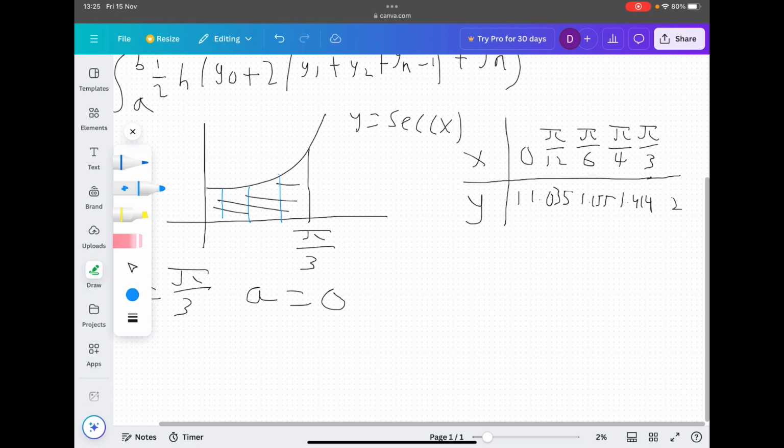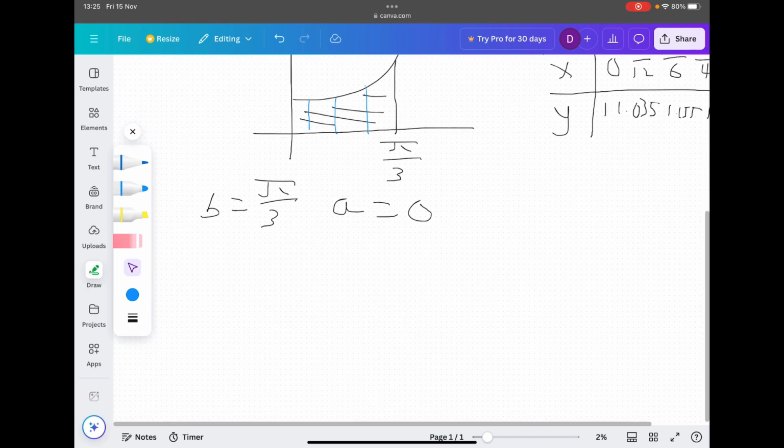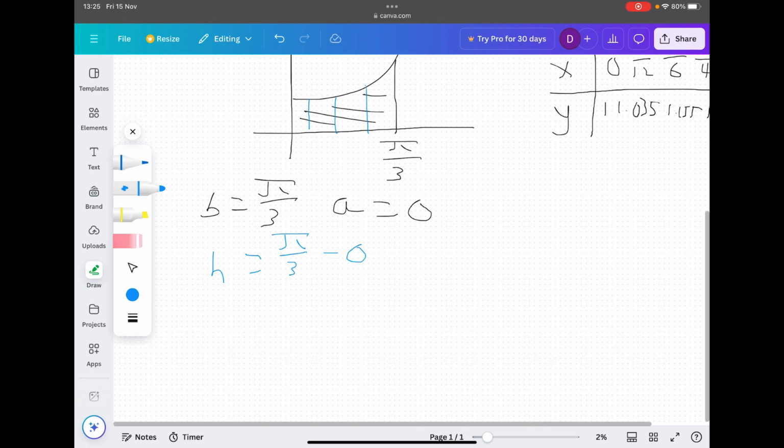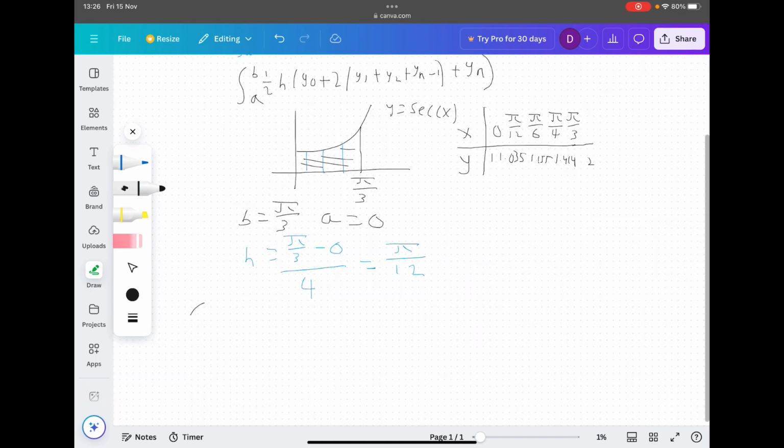Okay, so what we're going to do first is find h. And we know that h is equal to b, which is pi over 3, minus a, over, and we've used 4 equal strips. And that will essentially tell us pi over 12. The integral from, well, we know b is equal to pi over 3. We know a is equal to 0. Well, we've got half, and we know pi over 12 is h.